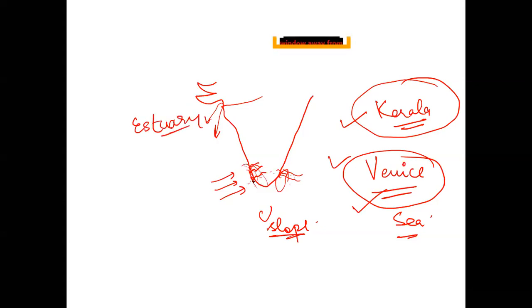Here the slope is not that high. In fact, it is very gentle, but because of the wave action, this river water is pushed back, and hence I have canal systems in Kerala in which you find small boats used by the people of Kerala for general transportation also.